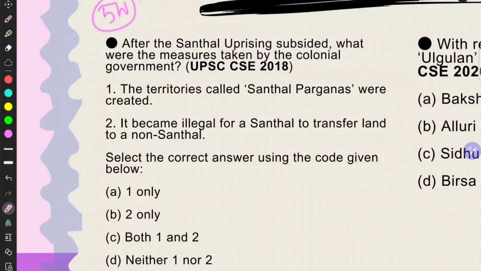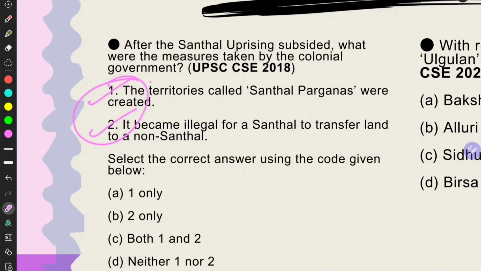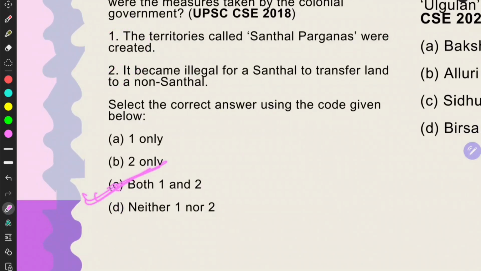In the 5 W's, he is literally asking one of the 5 W's. One: the territories called Santhal Parganas were created. Yes, this is right. Two: it became illegal for Santhals to transfer land to non-Santhals. Yes, this is for protection, right? So both may be right, so I would take C, both 1 and 2. And actually that is the answer.